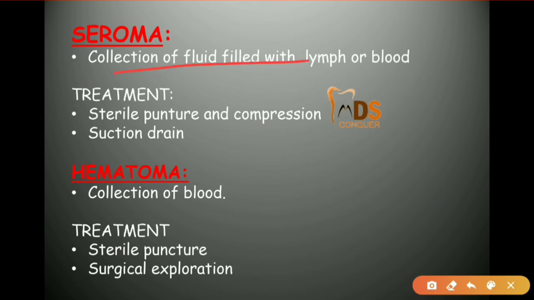Seroma means the collection of fluid with lymph or blood. Treatment of seroma is sterile puncture followed by suction drain. Hematoma means the collection of blood, and if it's a minor hematoma, it can be resolved with hot fomentations, or analgesics and antibiotics. But if it is large, it will need sterile puncture and surgical exploration.